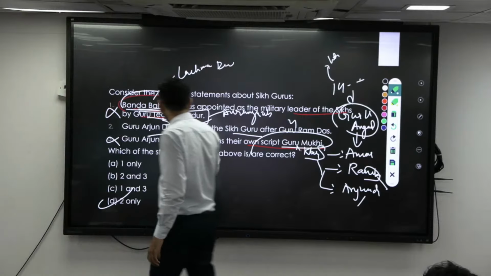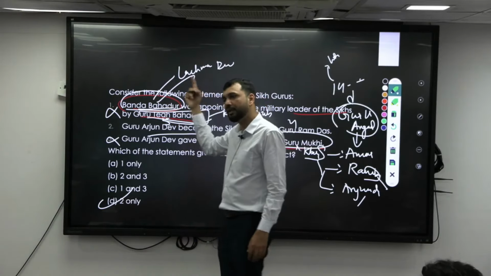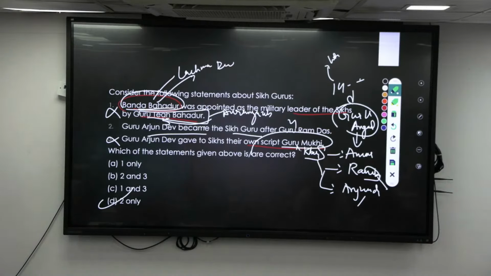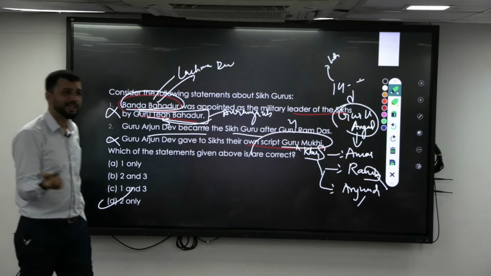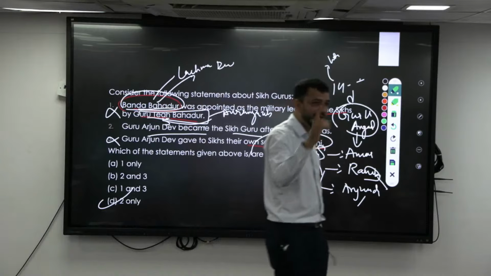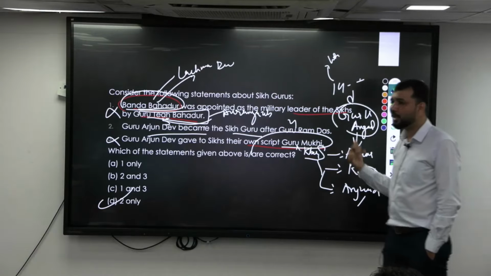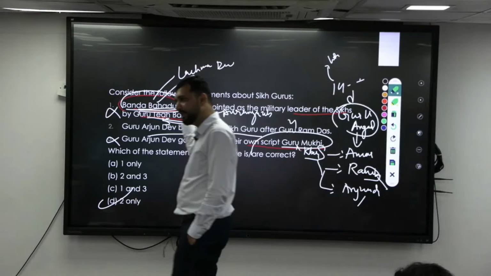After that, Banda Bahadur was also killed later. By whom? Farrukh Siyar. The next Mughal king, Farrukh Siyar, killed Banda Bahadur when he became militarily active and started fighting a war against the Mughals themselves. He was captured and killed.